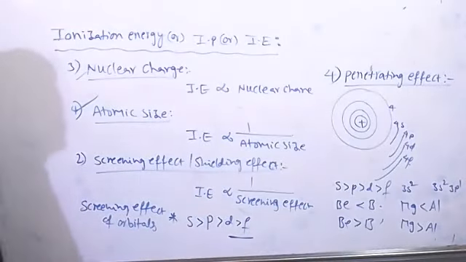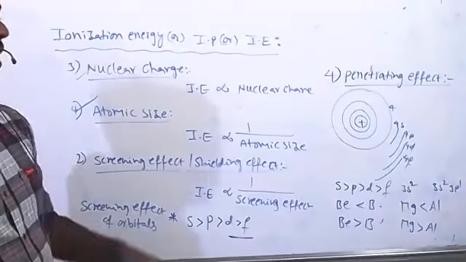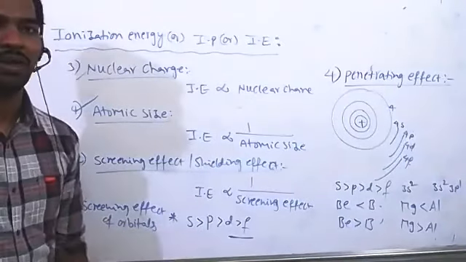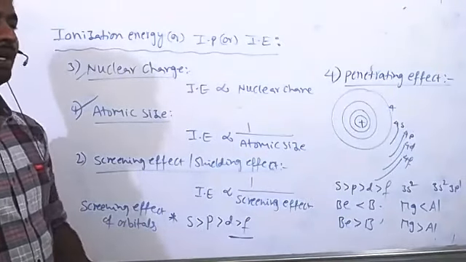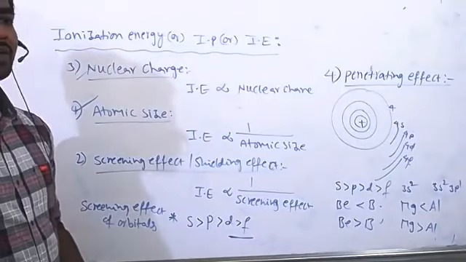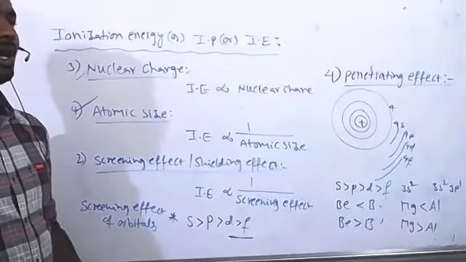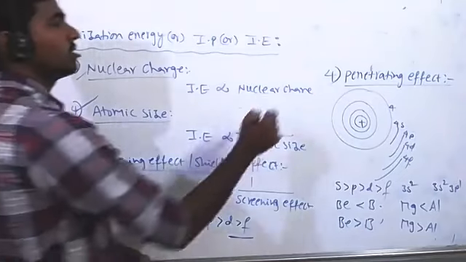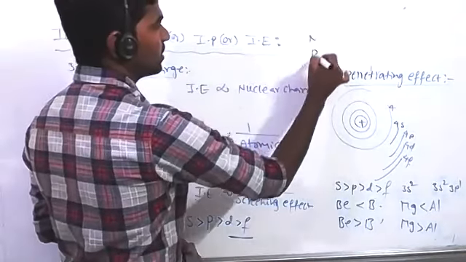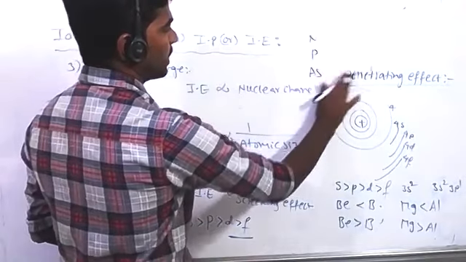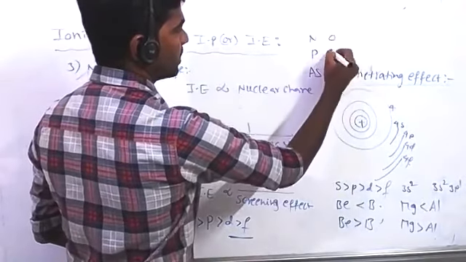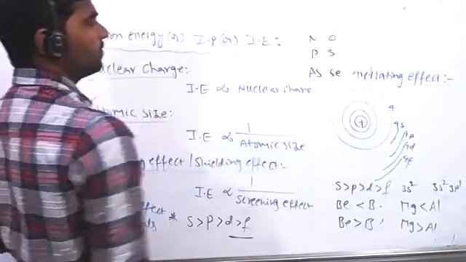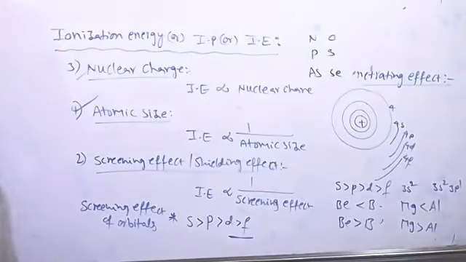Okay, then the last factor is electronic configuration. You know this one. Atoms which have a half-filled or completely filled electronic configuration maintain extra stability. That's why those elements have higher ionization enthalpy values. For example, nitrogen family, 15th group elements, have higher ionization enthalpy than 16th group elements. Okay, this is about ionization enthalpy.